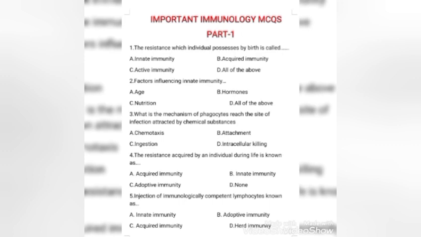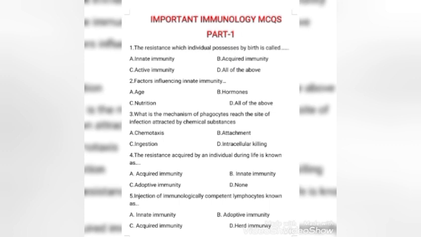Next question: factors influencing innate immunity. Age, hormones, nutrition, all of the above. The right answer is option D, all of the above. The two extremes of life, fetus and old persons, carry higher susceptibility to various infections. In the fetus, the immune system is immature, whereas in old age there is gradual waning of immune responses. Hormonal disorders such as diabetes mellitus, adrenal dysfunction and hypothyroidism enhance susceptibility to infections. Malnutrition is another predisposing factor to bacterial infection.